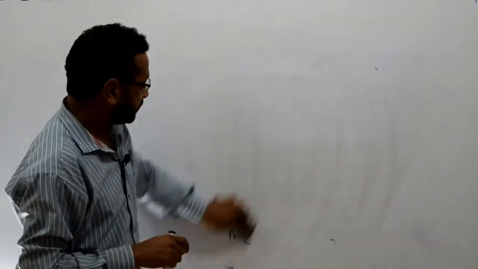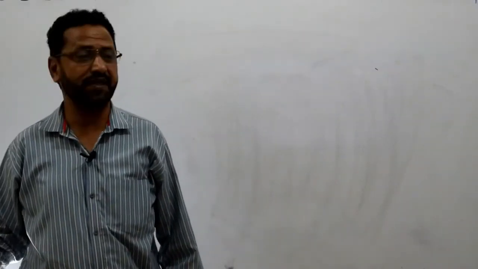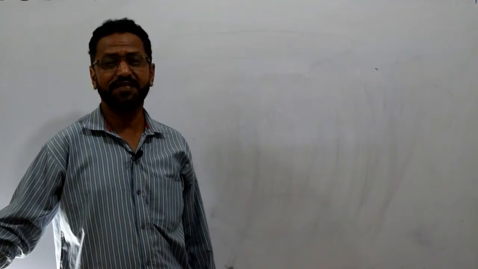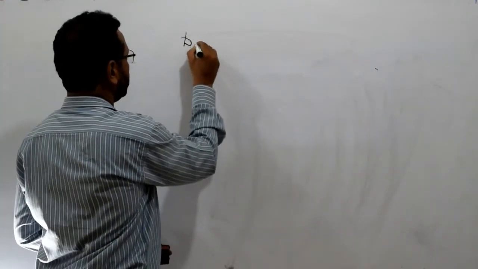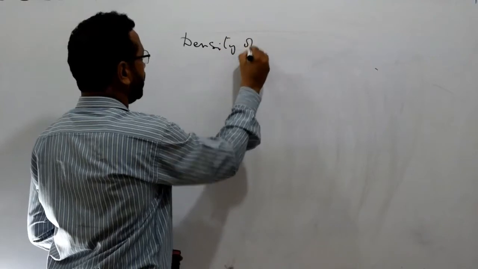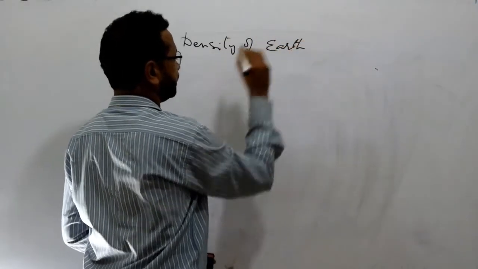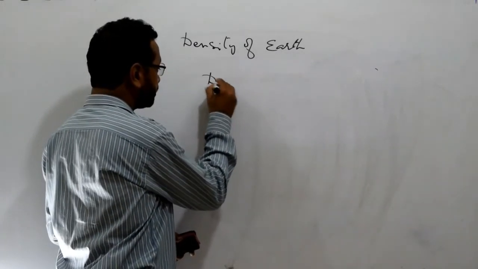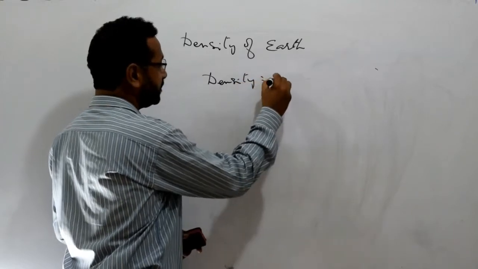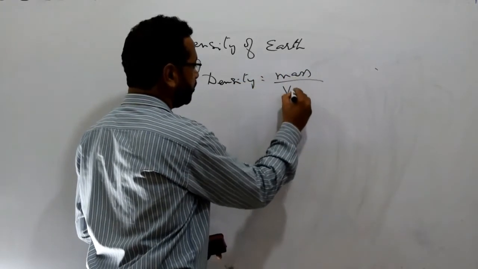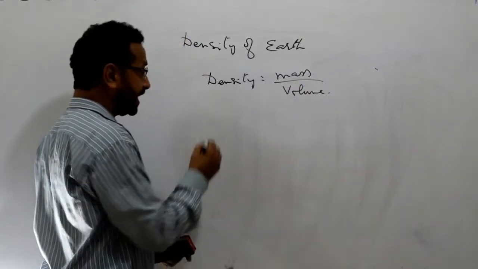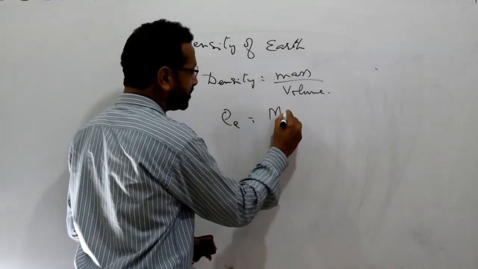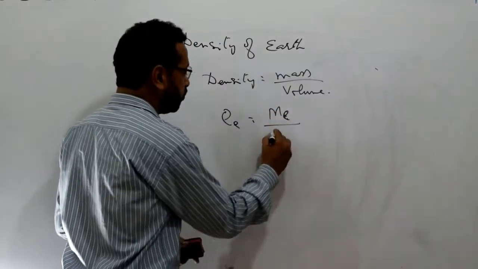So in the same way, now the next topic is the density of the earth. With the help of the universal gravitational law, how we can calculate the density of earth. The next topic is density of earth. You know that density is always equal to mass per unit volume. So when we talk about the density of the earth, rho e, that means the density of the earth is given by mass of the earth divided by volume of earth.